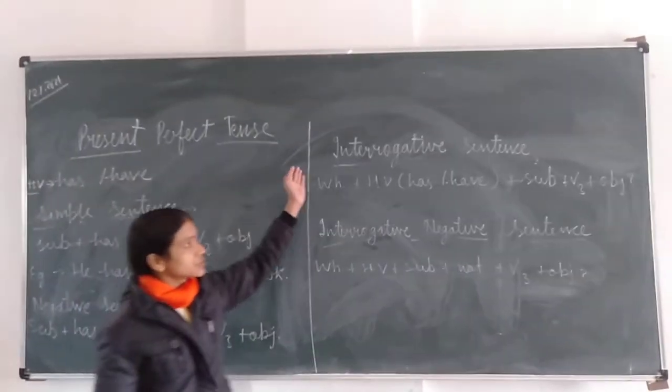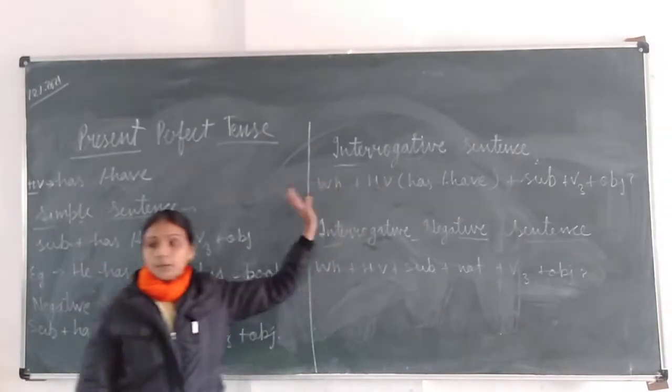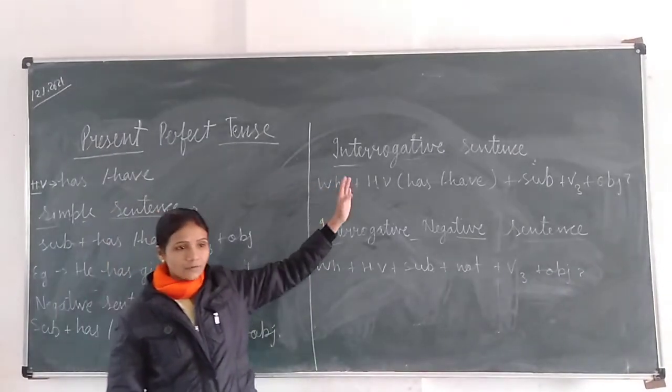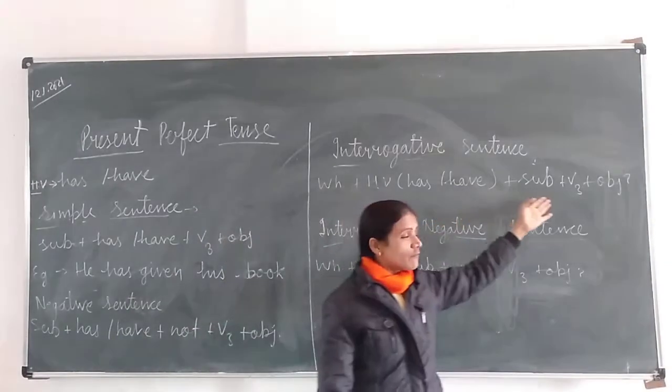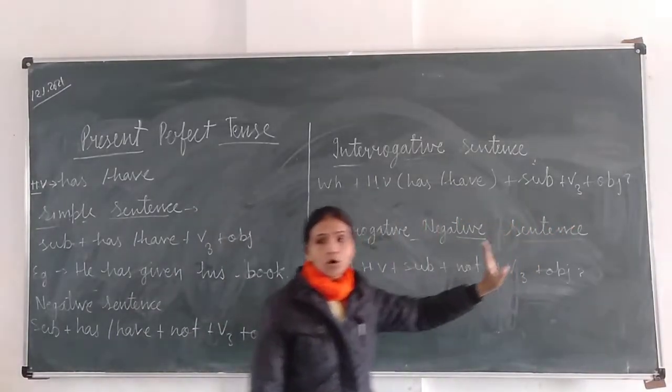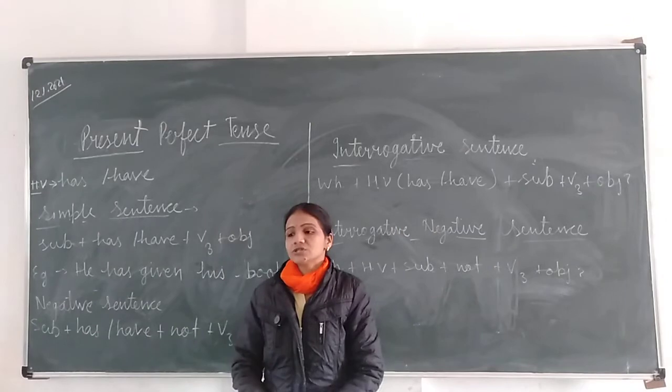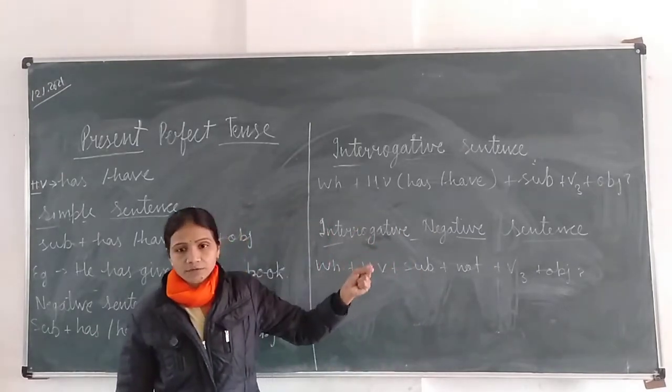Then the sentence structure of an interrogative sentence. WH word, then has or have. Helping verb means has or have, then subject, then verb's third form and then object. At the end there should be a question mark because it is an interrogative sentence.